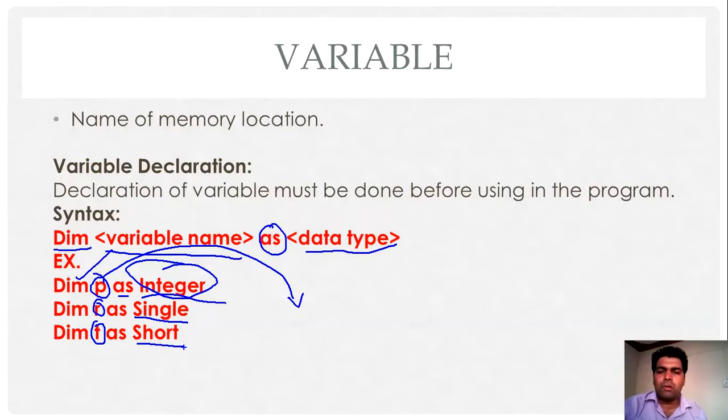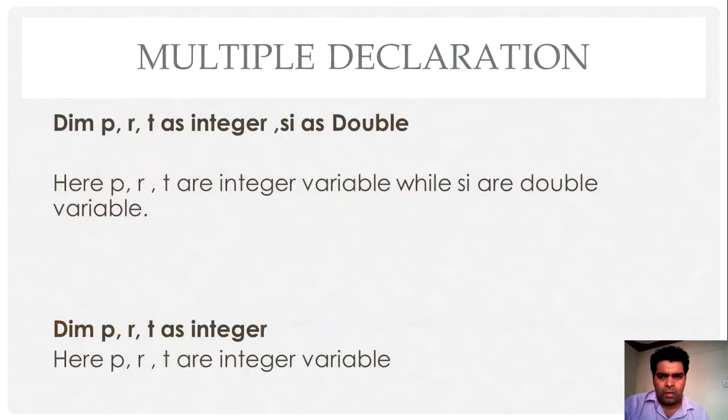You must remember the fundamental rule of any programming language: whatever variable you are going to use in your program, you must declare it explicitly in your program. Okay, so let's move on to the next thing.